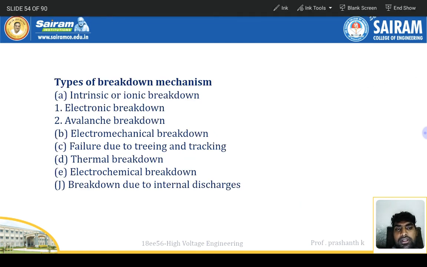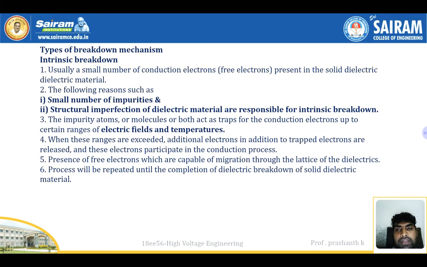Types of breakdown in the medium: intrinsic and ionic breakdown, electronic breakdown, avalanche breakdown, electromechanical breakdown, failure due to tearing and tracking, thermal breakdown, electrochemical breakdown, and breakdown due to internal discharge, right? So these are the types of breakdown mechanisms.